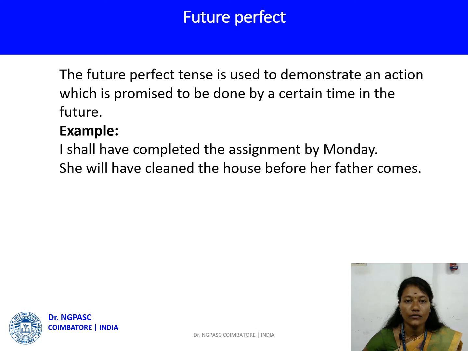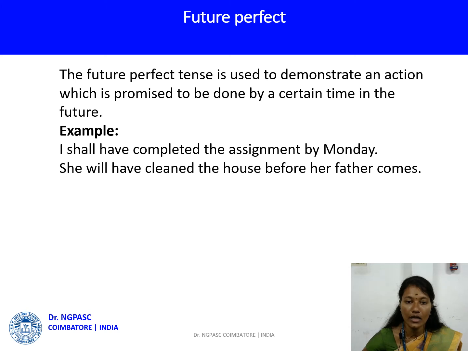Future perfect. The future perfect tense is used to demonstrate an action which is promised to be done by a certain time in the future. Example, I shall have completed the assignment by Monday. She will have cleaned the house before her father comes. So here, let's see the future perfect. Future perfect tense is also going to happen only in the future, but you are giving the assurance for the time.